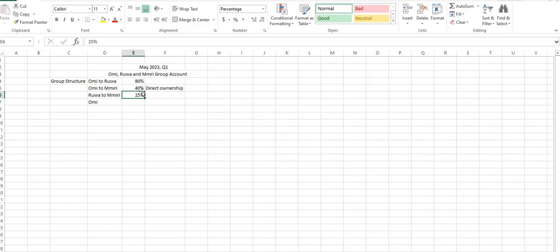Yes. So indirect ownership. So Omi to Umiri will now be 0.2, 20%. Now, how do we get the 20%? 80% multiplied by 25%, right? Indirect ownership. So what is the total ownership of Omi to Umiri?